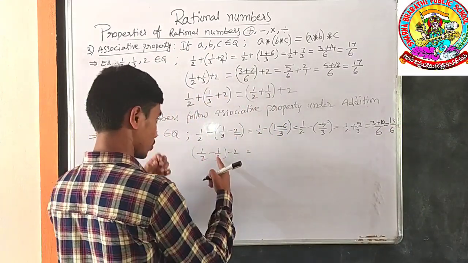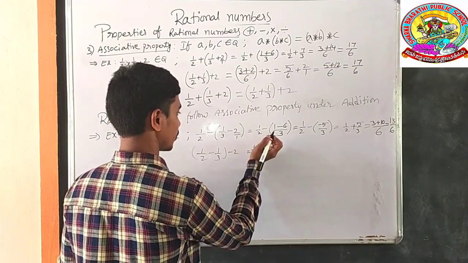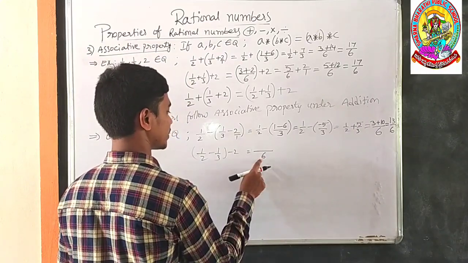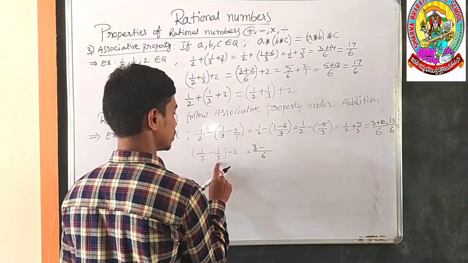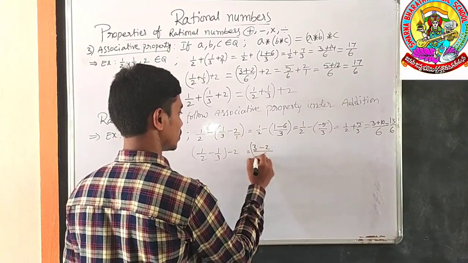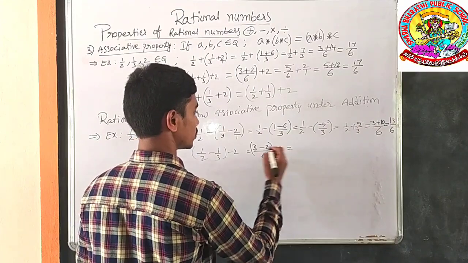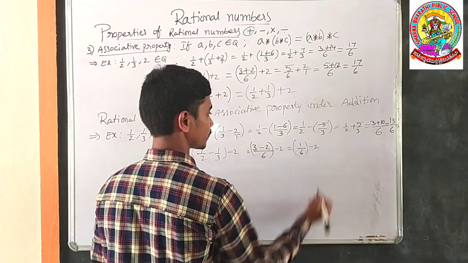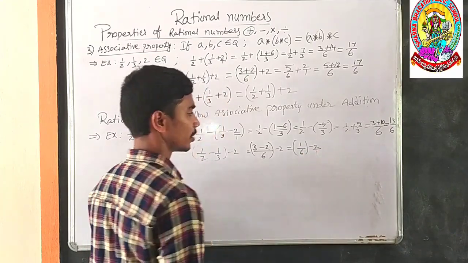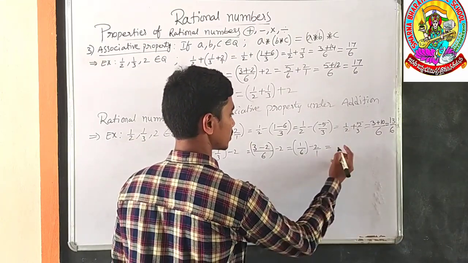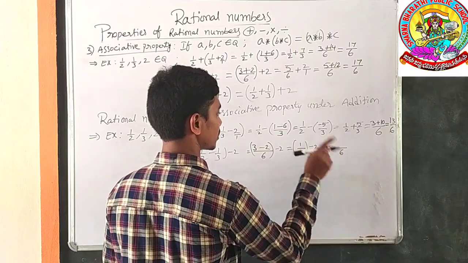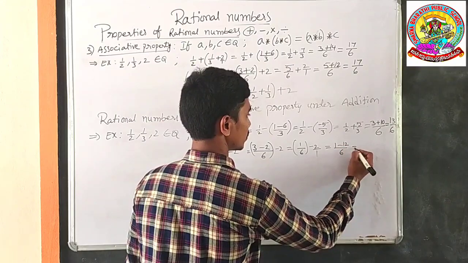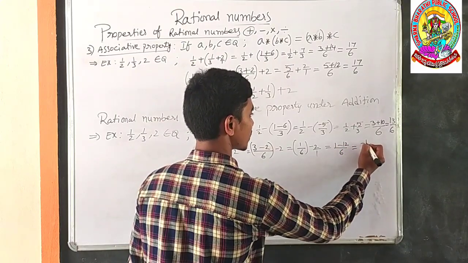Next, (1/2 − 1/3) − 2. First the whole bracket: 1/2 minus 1/3, the LCM of 2 and 3 is 6. In the second table you get 6 by 3 times 3 ones are 3, minus, in the third table 6 by 2 times 2 ones are 2. So it equals 3 minus 2, that is 1/6, minus 2. Nothing is there means denominator 1. The LCM of 6 and 1 is 6. In the 6 table you get 6 by 1 times 1 is 1, minus, in the first table 6 by 6 times 6 twos are 12. So 1 minus 12 by 6 equals minus 11/6.